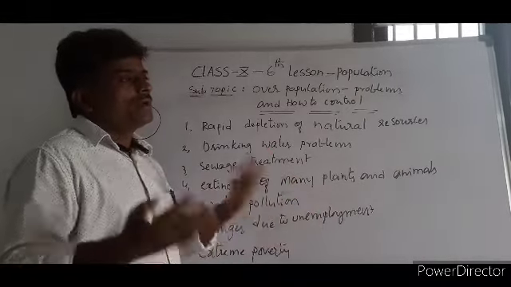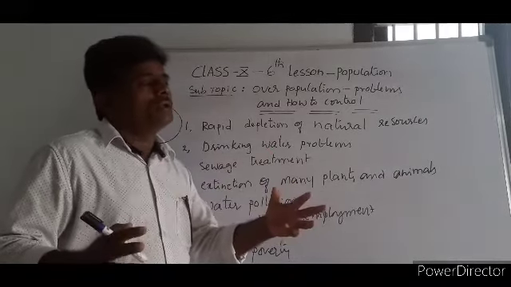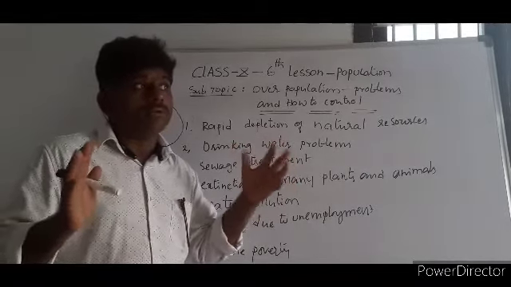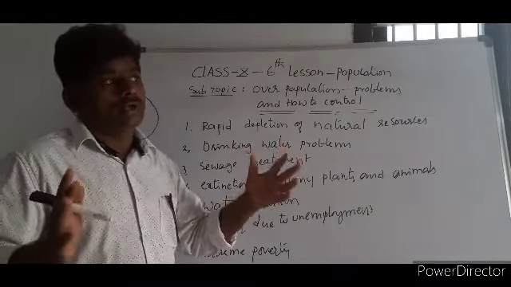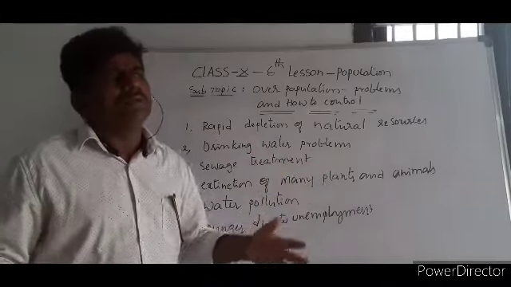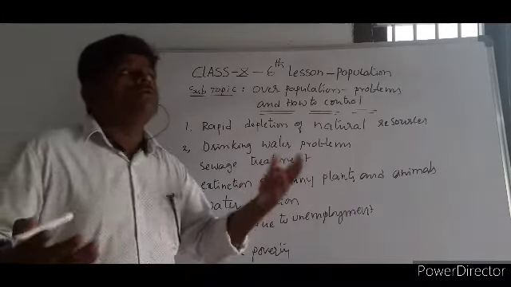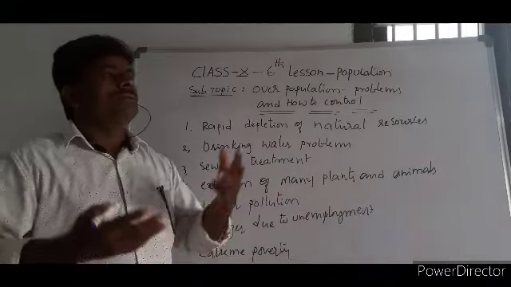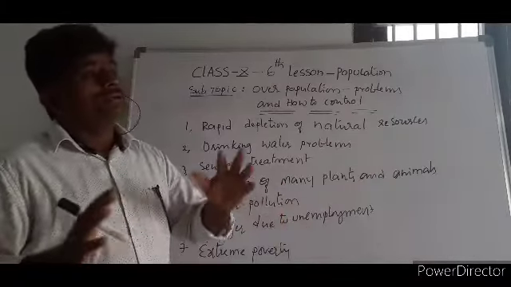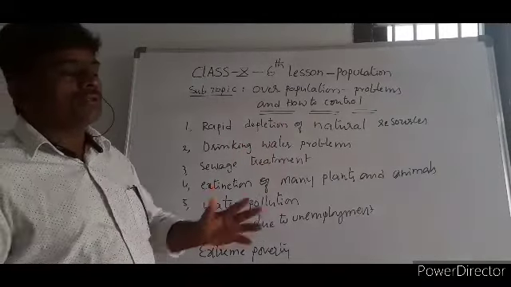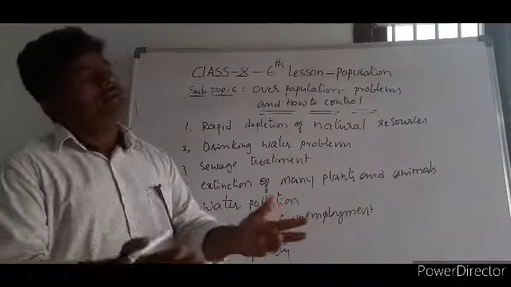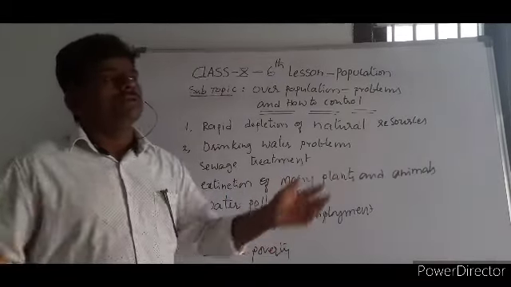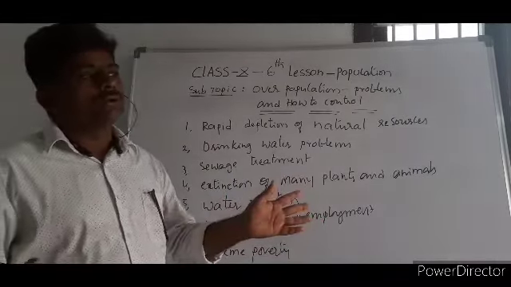So that's why we need to control them. We need to control the population. This will be the biggest threat for every country. Unemployment: a large number of people in India and in the world are without jobs. Particularly during the Corona period, most of the people lost their jobs. If the jobs are not created, definitely what about these people? How will they live? What about the food that they require? It's not the way.